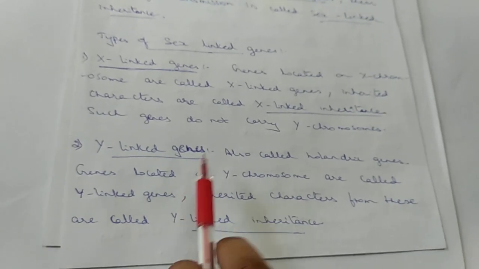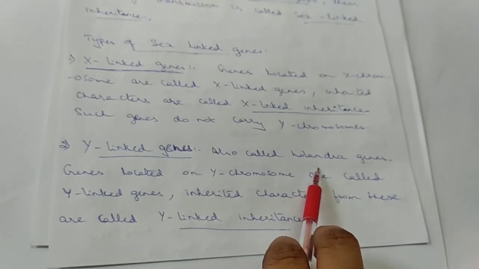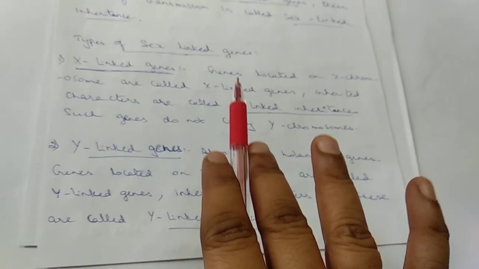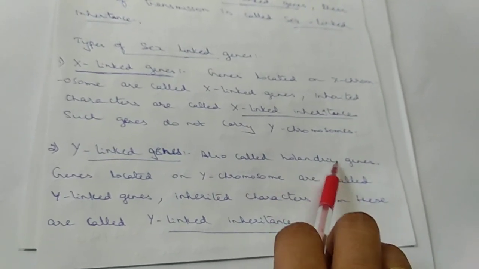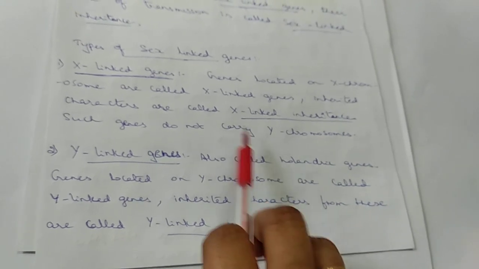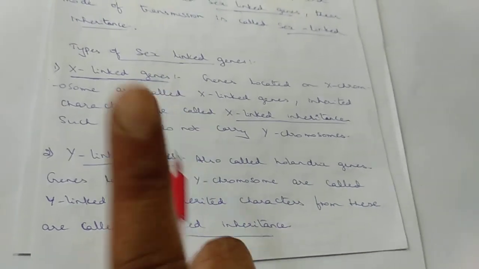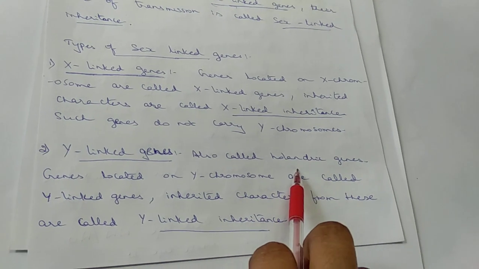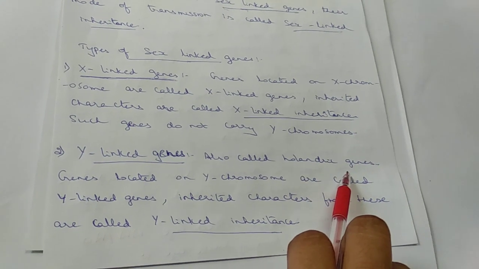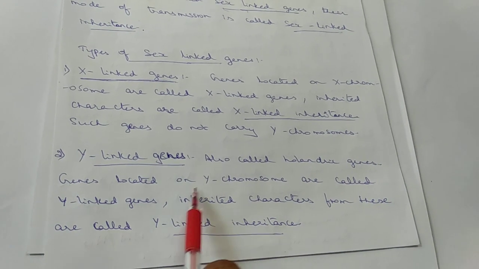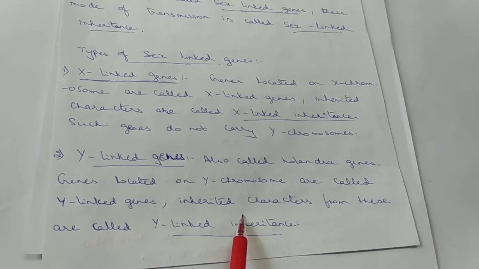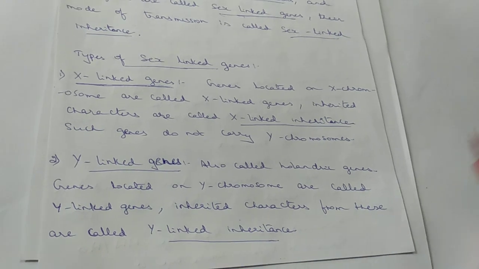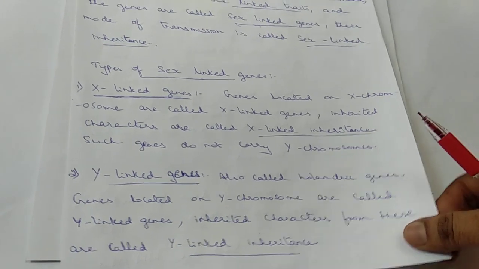Y-linked genes are also called Hollandric genes. Holo refers to complete, and andric refers to males. So they are completely present in males, and Y is the only chromosome present, so they are called Hollandric genes. Genes located on Y chromosomes are called Y-linked, and the inherited characters from these are called Y-linked inheritance.